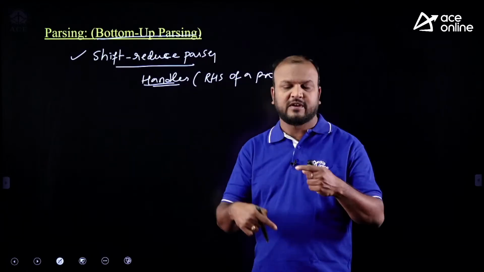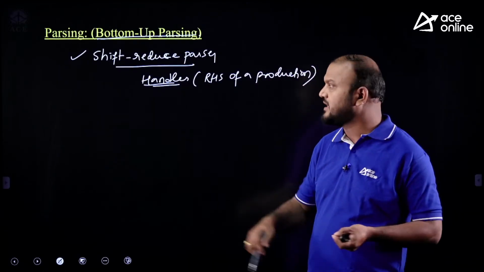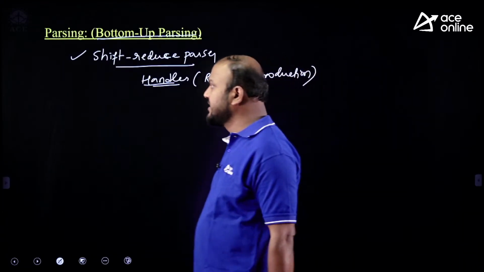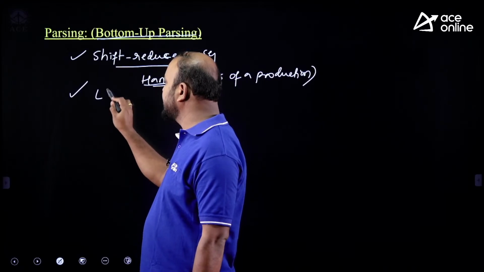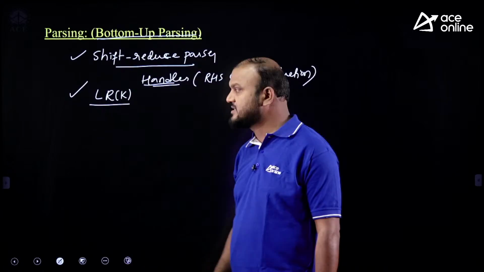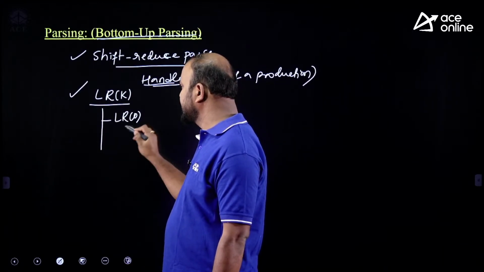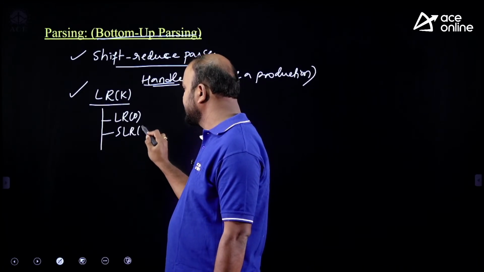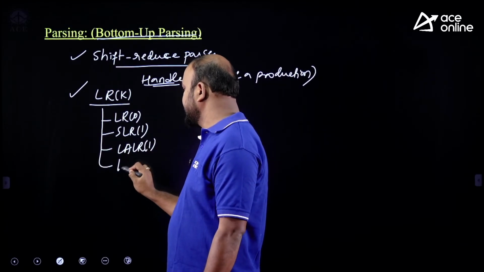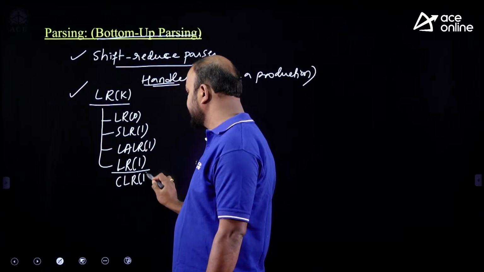So we have to perform shift and reduce actions for the input sentence based on the grammar and identify what handles are there. This kind of question is asked, so focus on it. And we have LR(k) parsers, which are important, and multiple questions are asked on LR(k). In LR(k), we have the LR(0) parser, SLR(1), LALR(1), and LR(1), which is also called CLR(1).